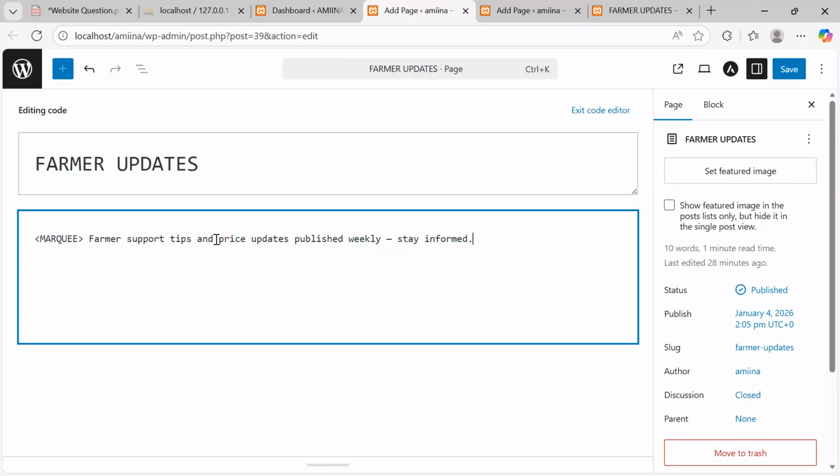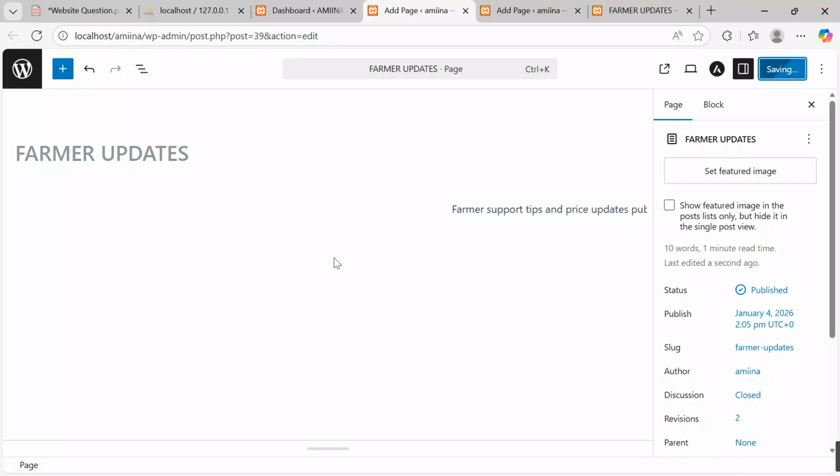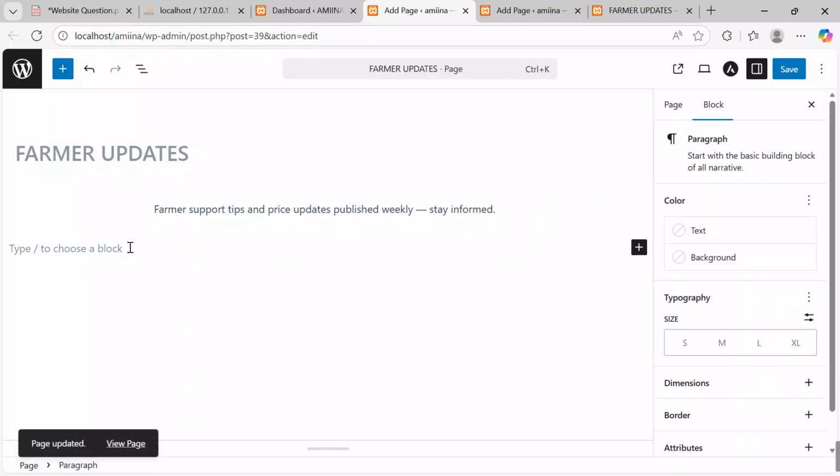In the exam, you have to think, you have to be the one to blend all this content unless you have been provided with the info in the support material. So I'll come over here and then exit code editor and then save changes. So as the changes are being affected, we are going to start with inserting a catching statement, which will be a paragraph. Over here, I want to say farmer what? Farmer support